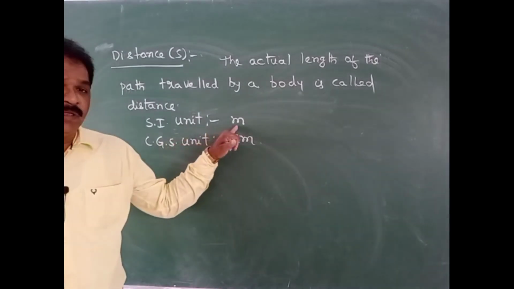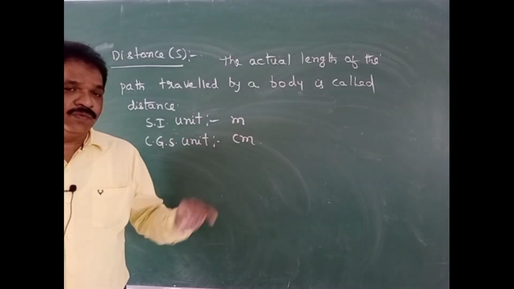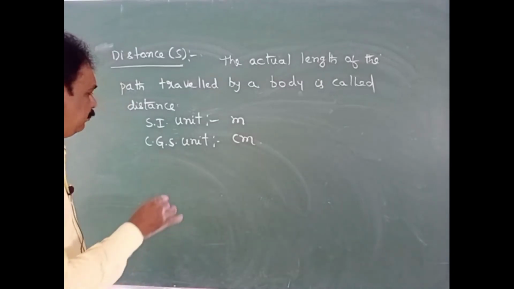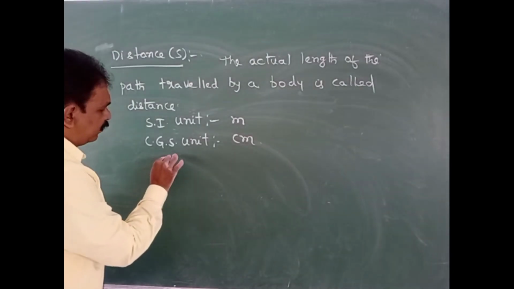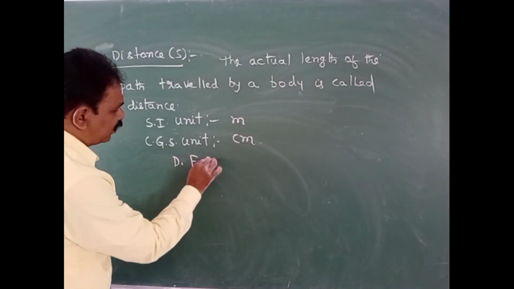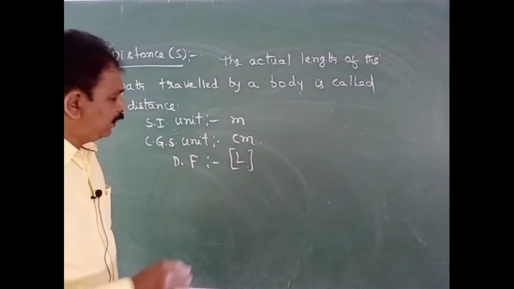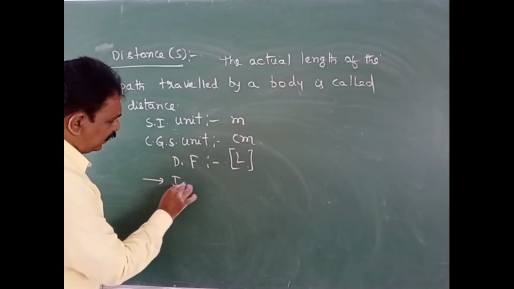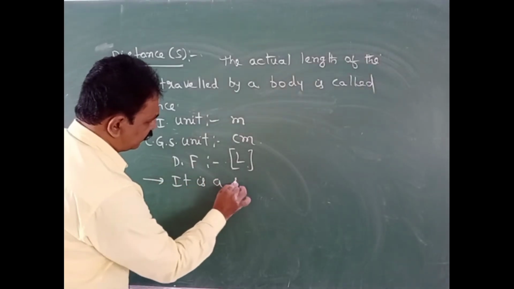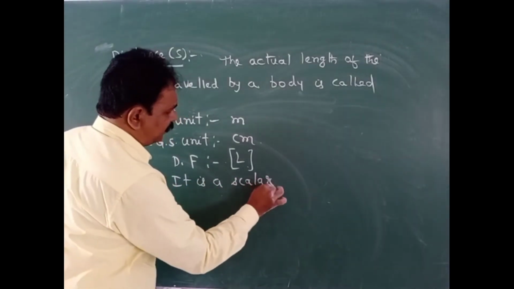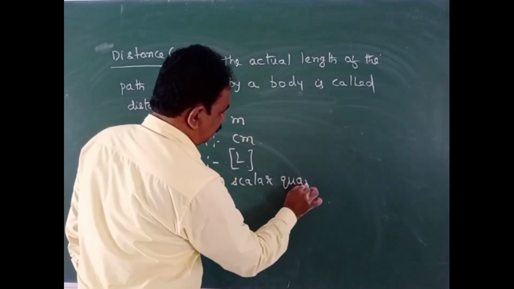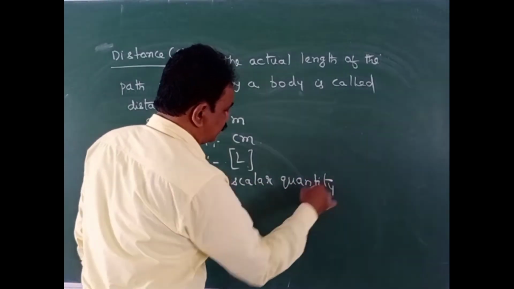SI unit will be meter, CGS unit will be centimeter. And the dimensional formula for this will be L. And it is a scalar quantity. Distance will be a scalar quantity. The point is understanding?